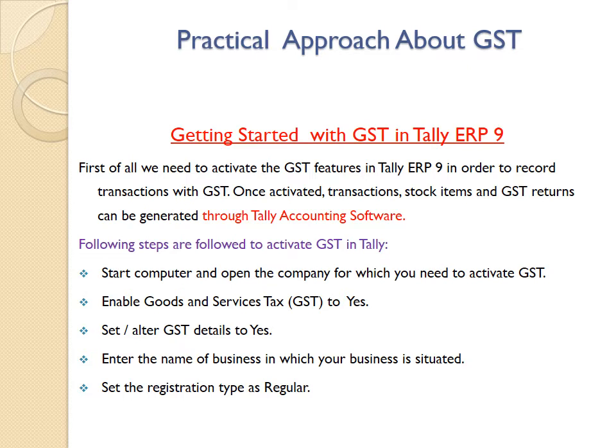Then enable goods and services tax, mention yes here. Set alter GST details to yes. Enter the state in which your business is situated. Set the registration type as regular.